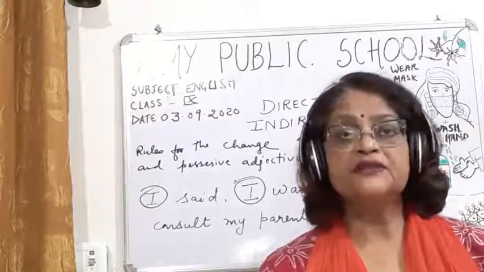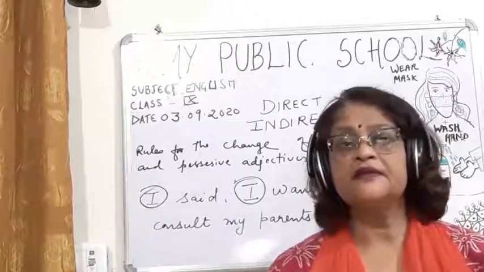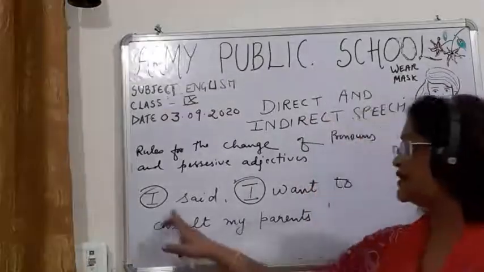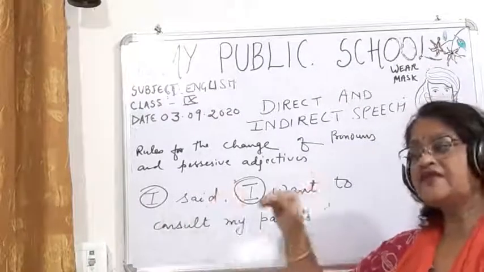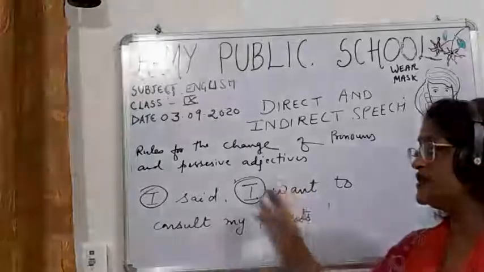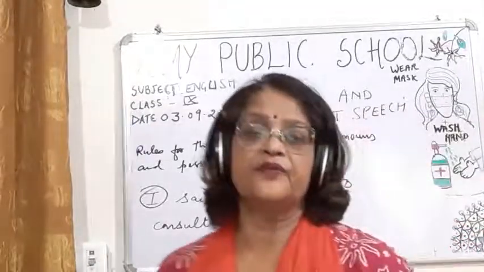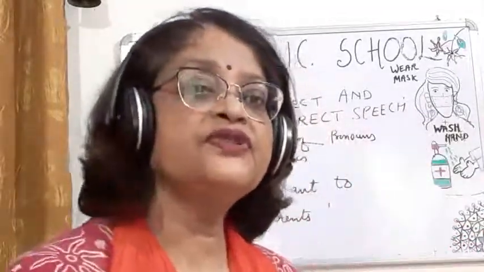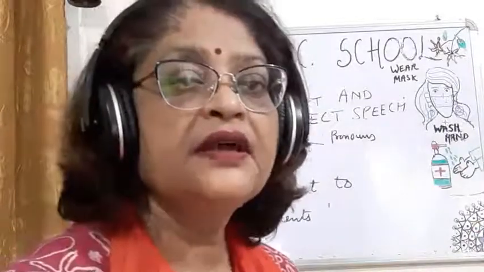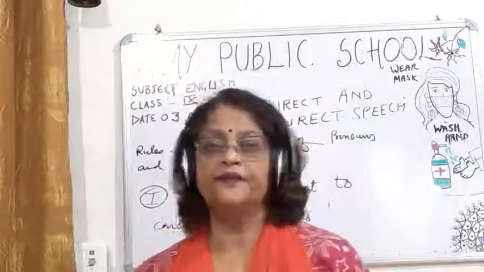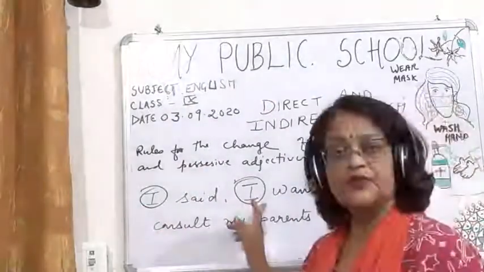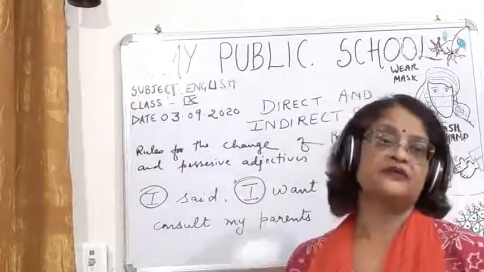And the subject of the reporting part here is simply I. Now, after this, we have to see the pronouns of the reported part, and which person they are.